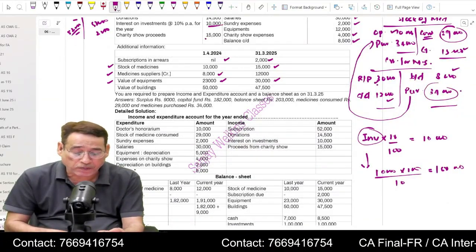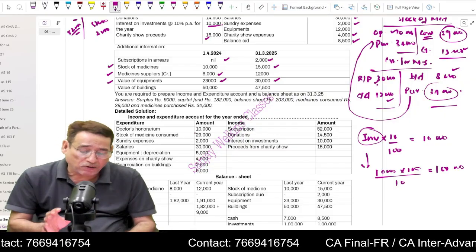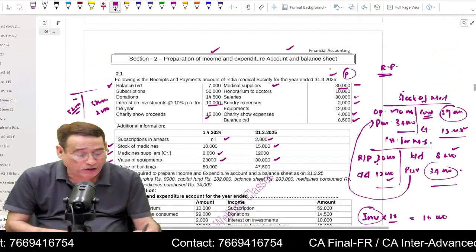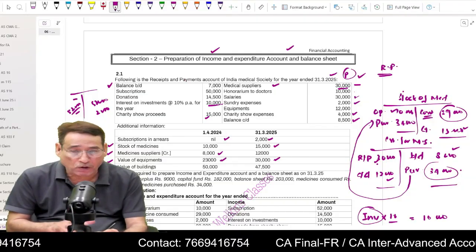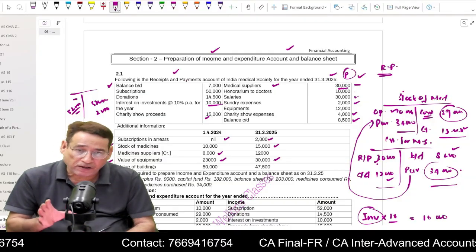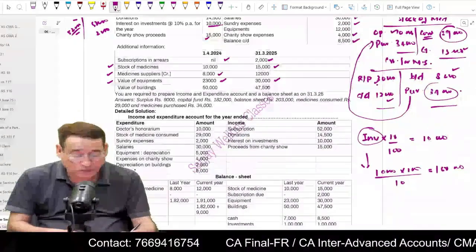Charity show proceeds means collection. So it will be written on the credit side. The point here is that you need to understand that first of all, you are going to move about taking into account the payment side, then slowly you will move over to the liability side, and then you must have a look that all the adjustments have been taken care of.